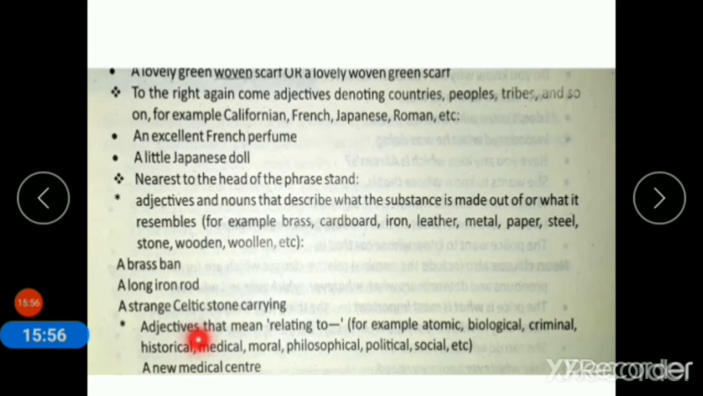Next is adjectives that mean relating to. For example, atomic, biological, criminal, historical, medical, moral, philosophical, political, social. So, adjectives that mean relating to something. We use these kinds of terms. A new medical center. It is relating to the field of medicine. So, medical center.